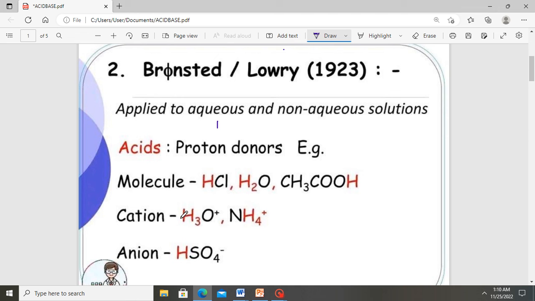An anion like HSO4 minus, formed when sulfuric acid gives out one hydrogen, assumes a one negative charge. This ion can also donate a proton in an aqueous solution to produce SO4 2 minus. Hence, HSO4 minus also qualifies as a Bronsted Lowry acid because it can donate a proton in aqueous and even non-aqueous solutions.